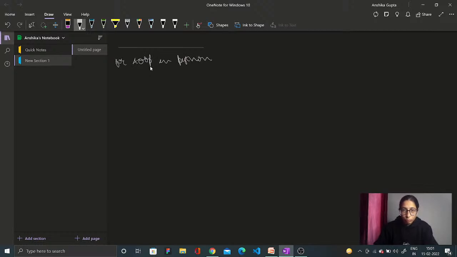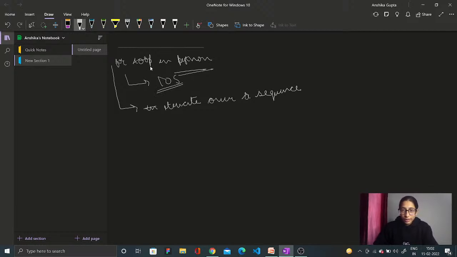Now what is your for loop in Python? It is used to iterate over a sequence. Just remember the definition of your for loop: it is used to iterate over a sequence. Okay, just remember this point about what the for loop is. Now, what is iterate? It is iterate over a sequence, correct?